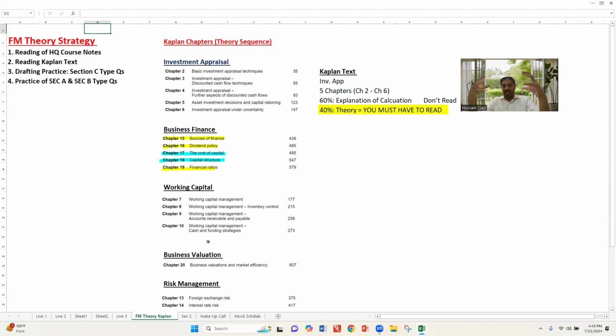We have already covered this point previously, how to cover the book. You only need to cover the Kaplan text, the 40% theoretical part, with that sequence. You can cover the theory with the study hub as well. No worries about that.